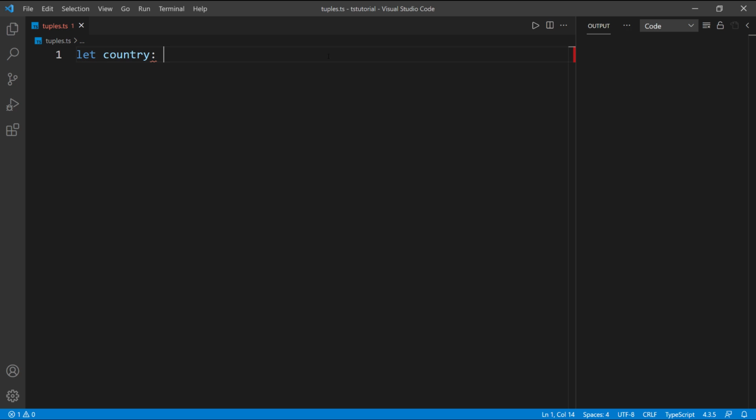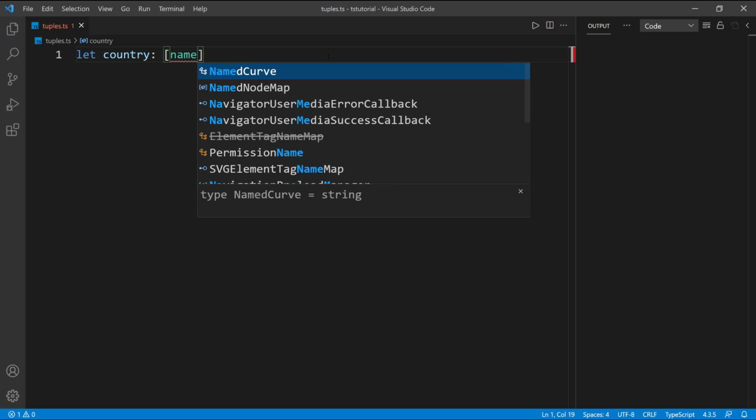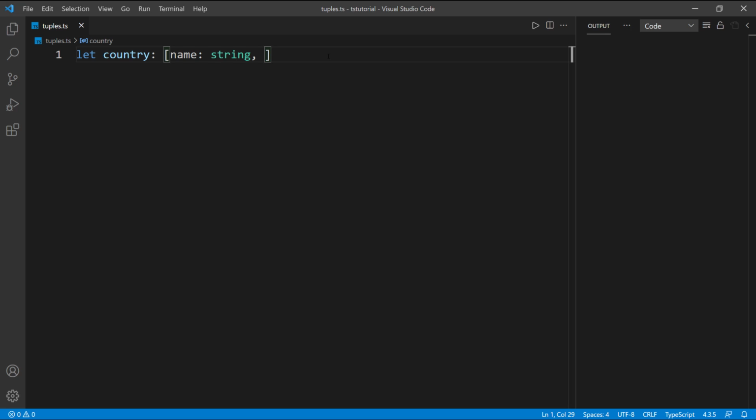So I'm going to put opening and closing bracket, and then I want to have a name for the country, and that's going to be a string. And then I want to have an area, and that's going to be a number. So this is how I define my tuple, right? So you can see that I'm using the same array syntax, but in a slightly different way.